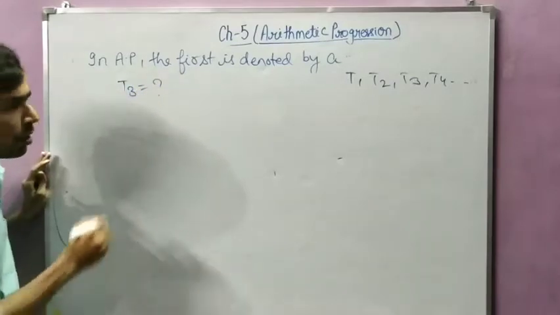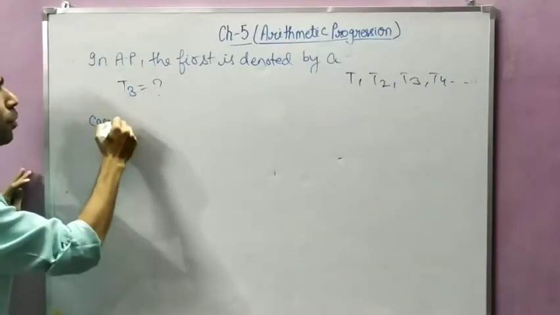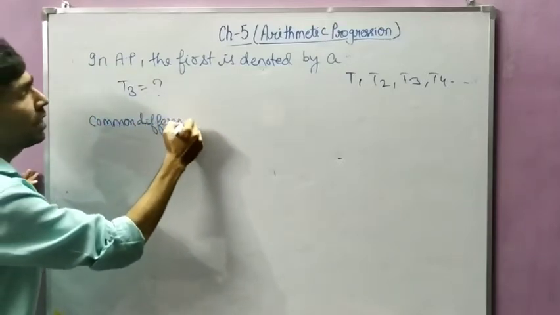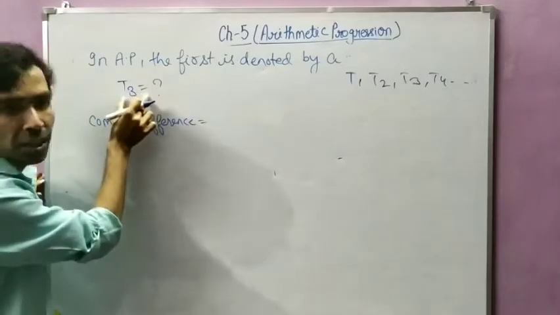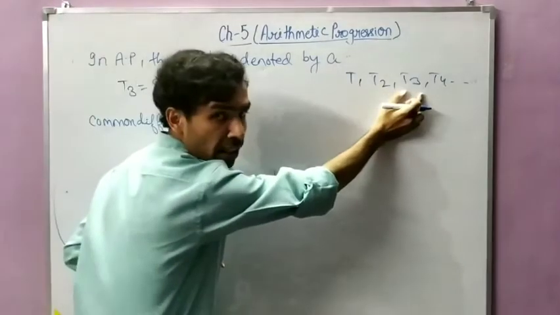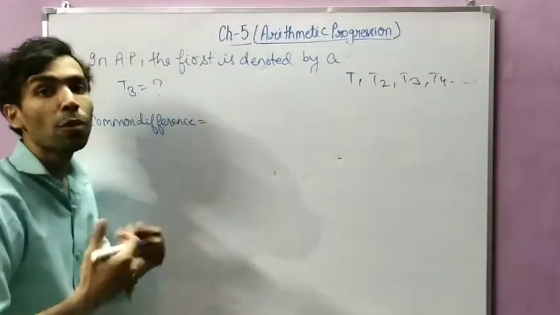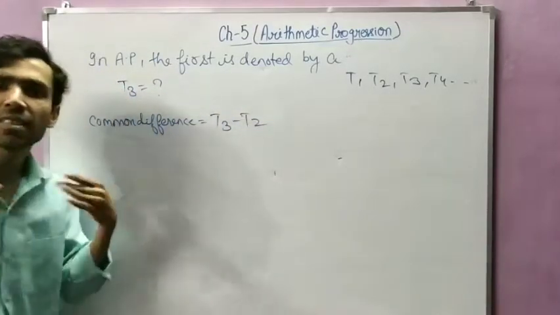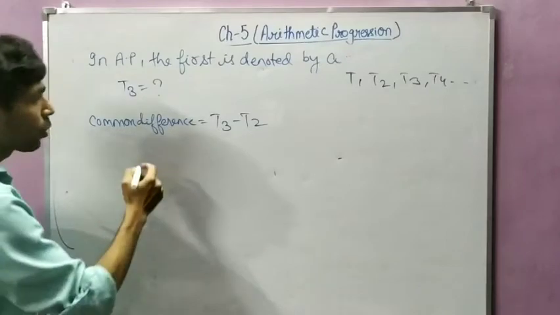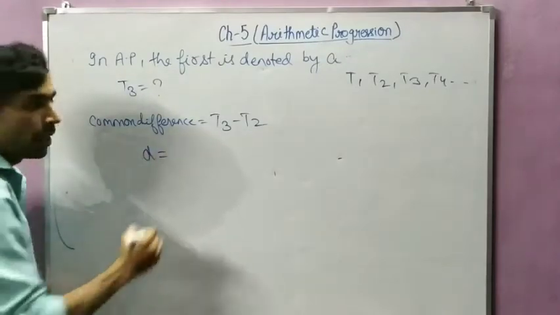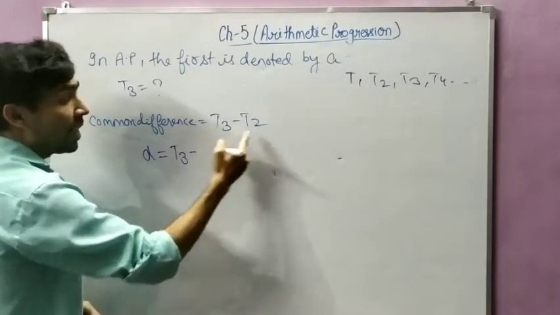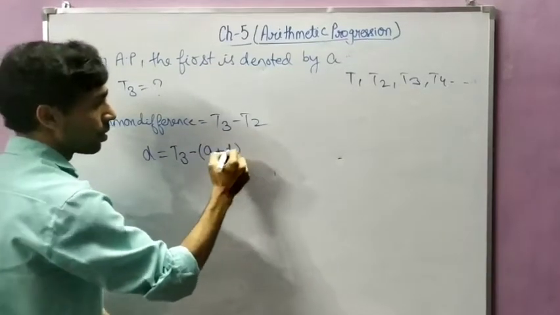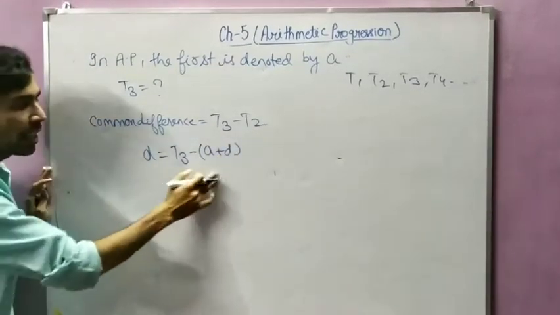Again we know the common difference. You just have to use the property of common difference. Suppose I have to calculate T3. How do we calculate the common difference from T3? That is T3 minus T2, because the common difference is the same in each case. So again, the common difference is D only. T3 we don't know, and T2 we know. T2 was A plus D.